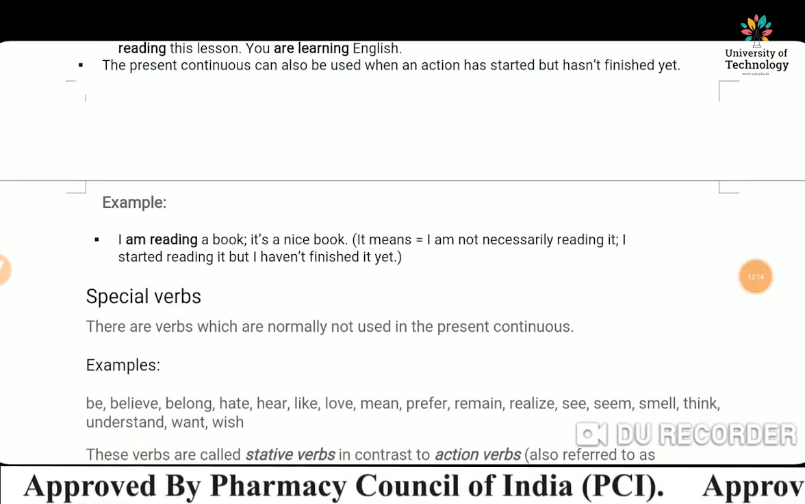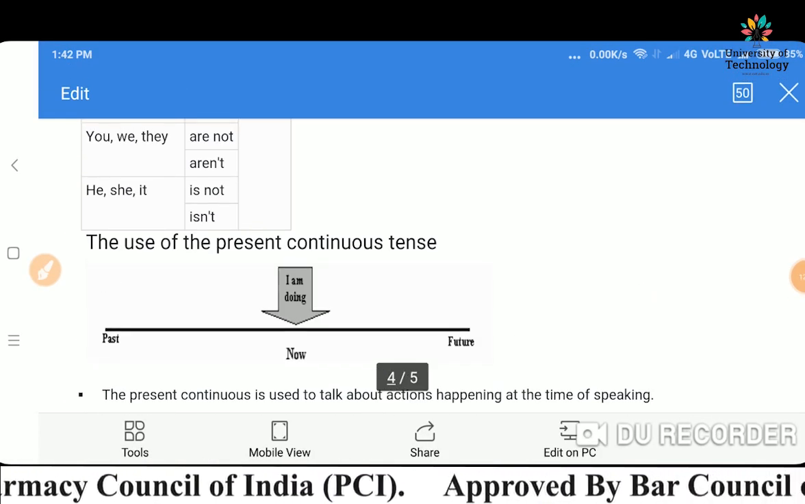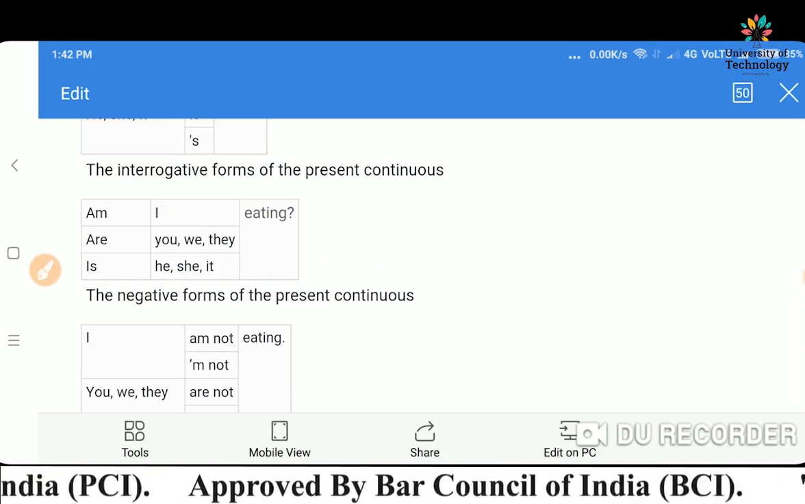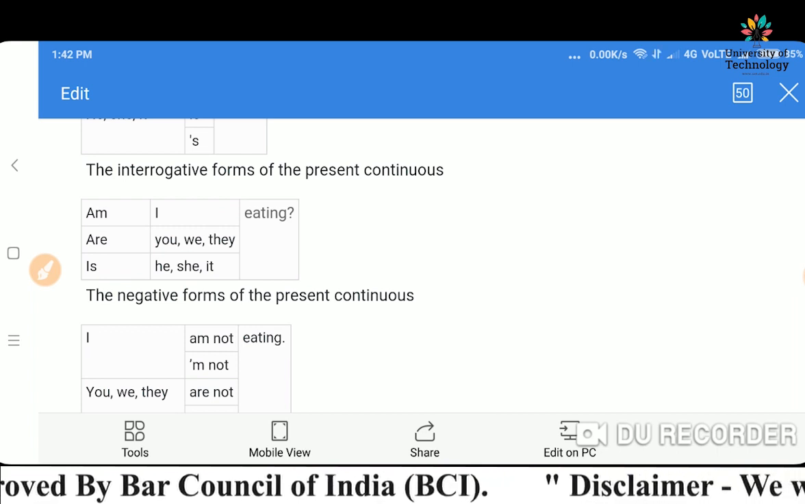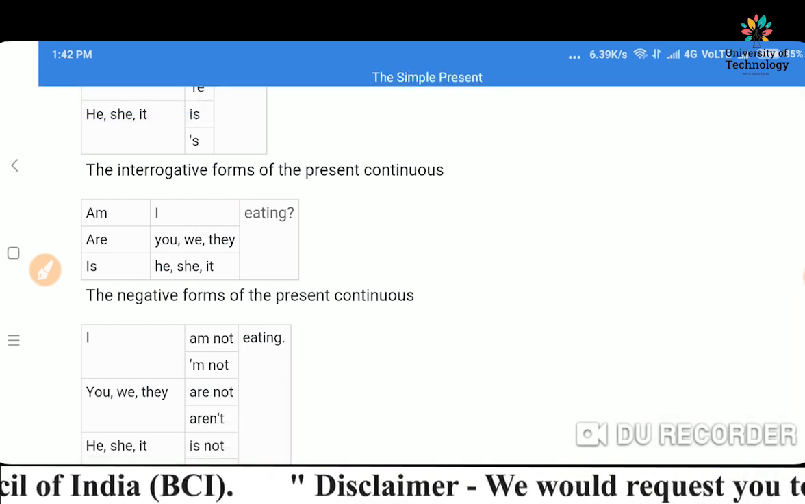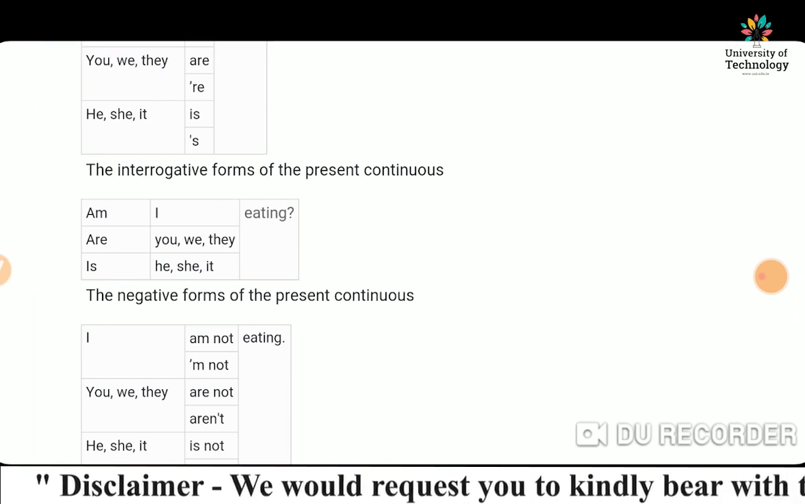So friends, this is all about simple present tense and present continuous tense. I hope you must have got knowledge. Thank you very much.